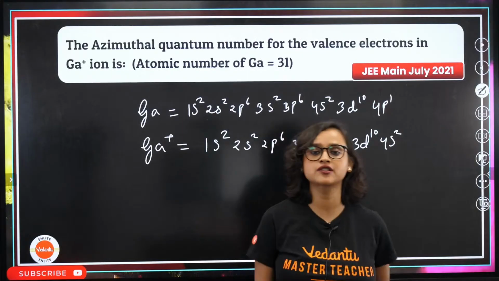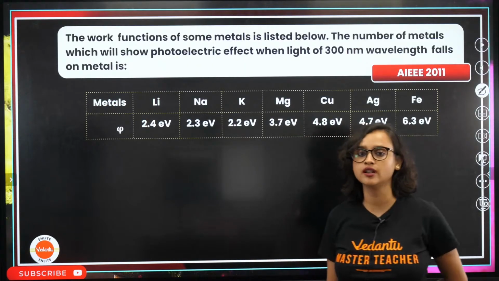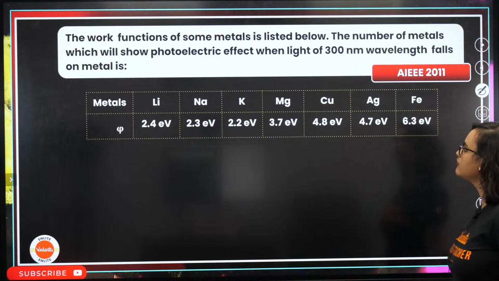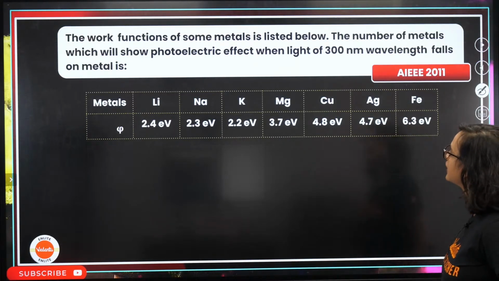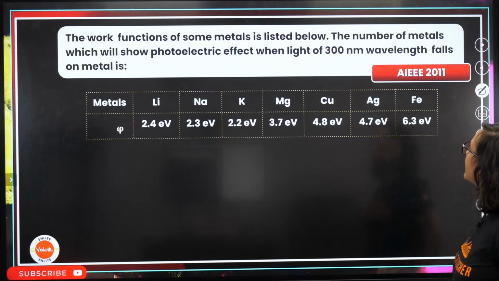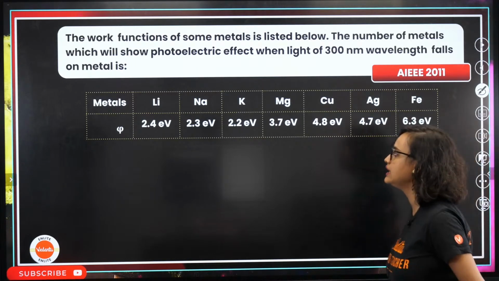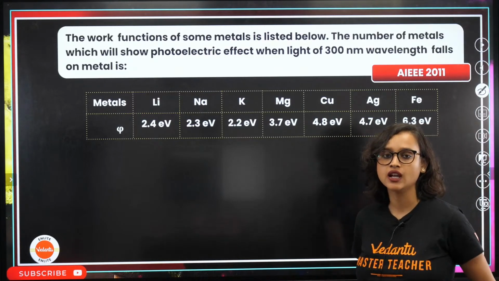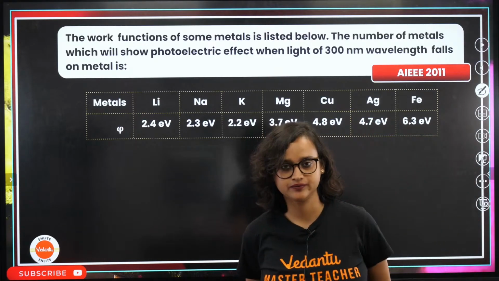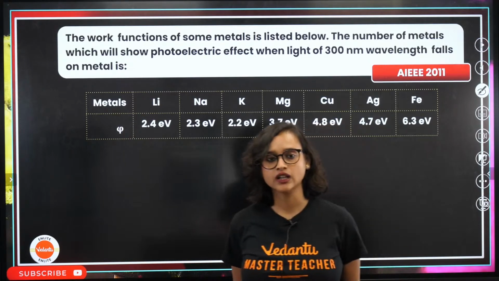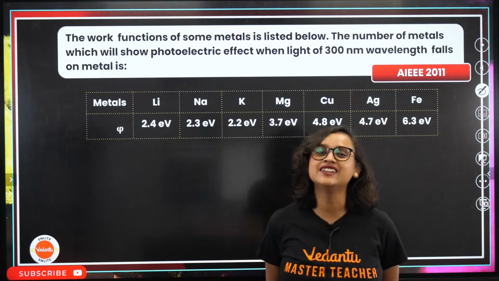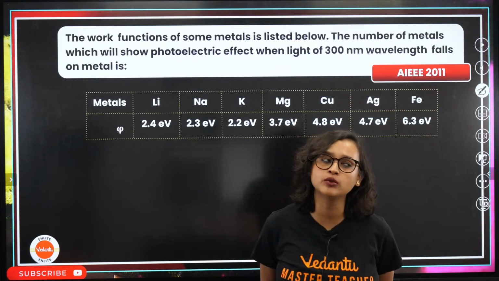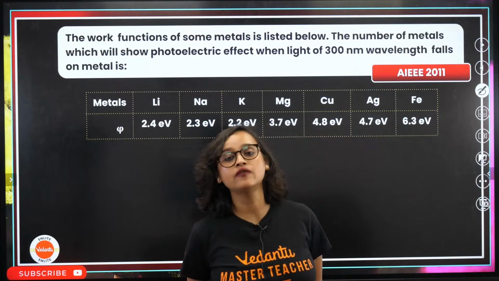Moving on to the next question, guys. Work function of some metals is listed below. The number of metals which will show photoelectric effect when light of 300 nanometer wavelength falls on the metal is. Tell me, how will you do it? Find the energy. Very good. What is the formula of finding the energy, guys?